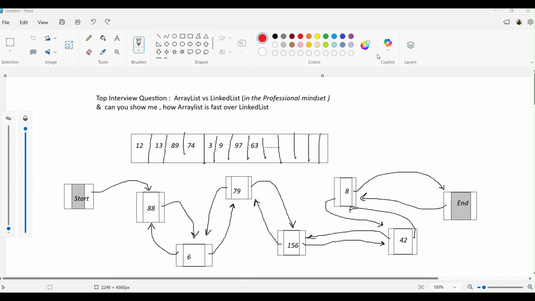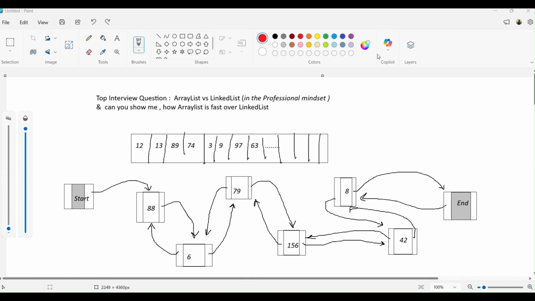But after getting the answer, I ask the counter question: okay, can you write down that code to prove your statement? Can you showcase the code which proves that ArrayList is faster in the reading operation than LinkedList? That is the area where 90% of candidates are not able to write the code.